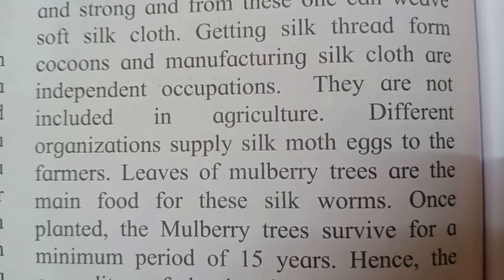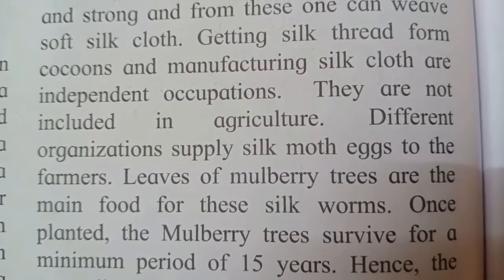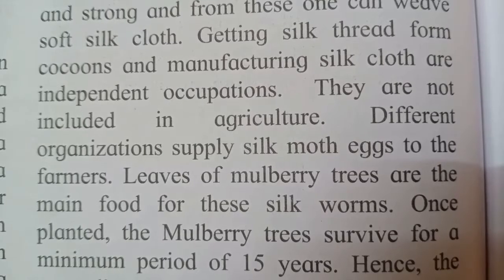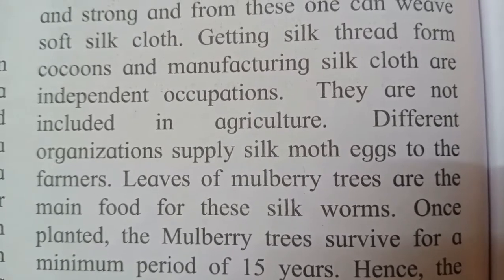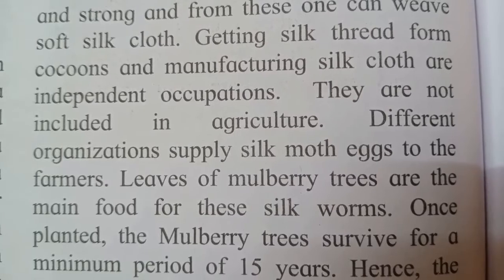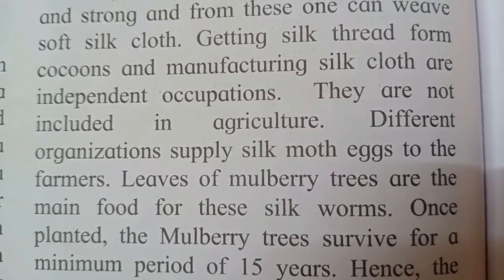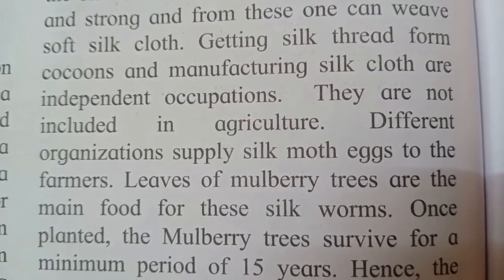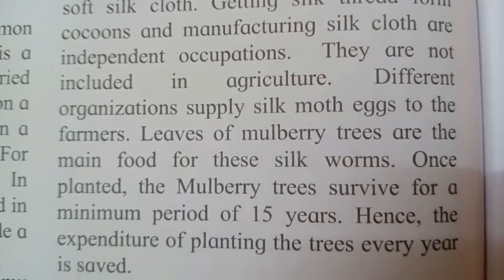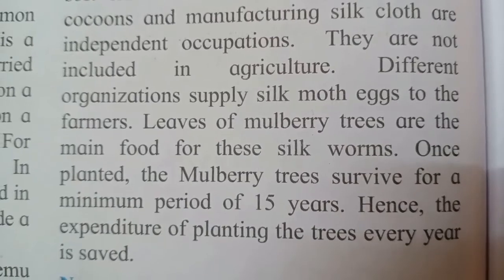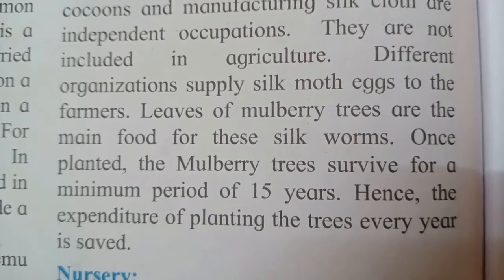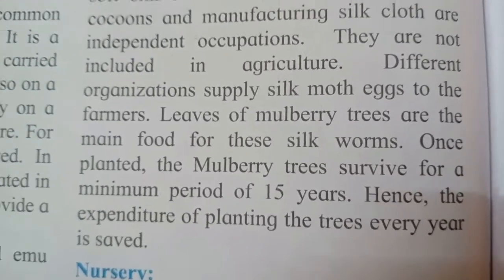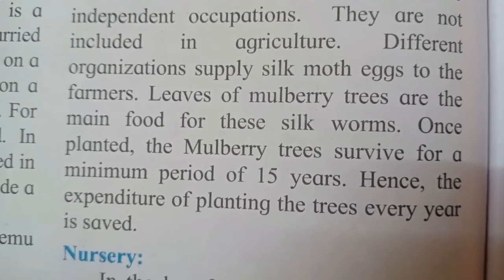So the agricultural activity is just related to taking care of the silkworm and getting the cocoon. Then later on, it is sent to the industry where the silk cloth is prepared. So these two are different activities. They are not included in agriculture. Different organizations supply silk moth eggs to the farmers. Leaves of the mulberry trees are the main food for this silkworm.